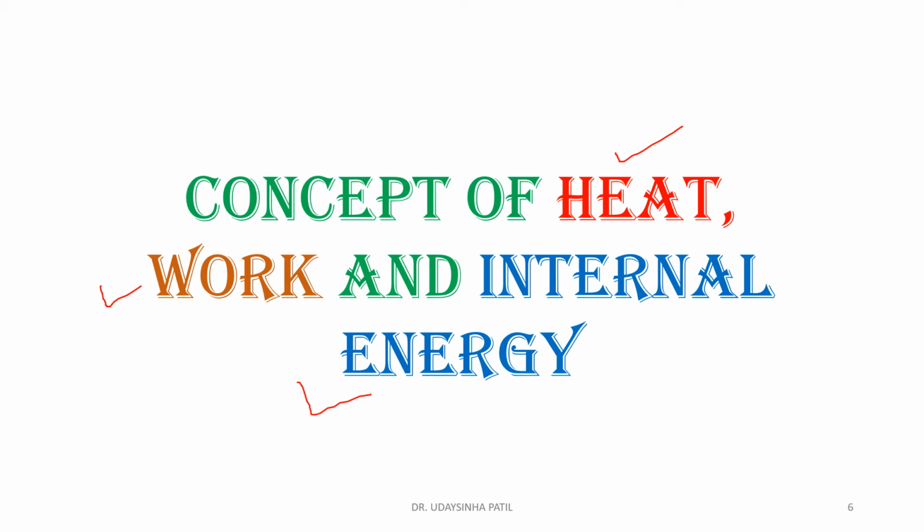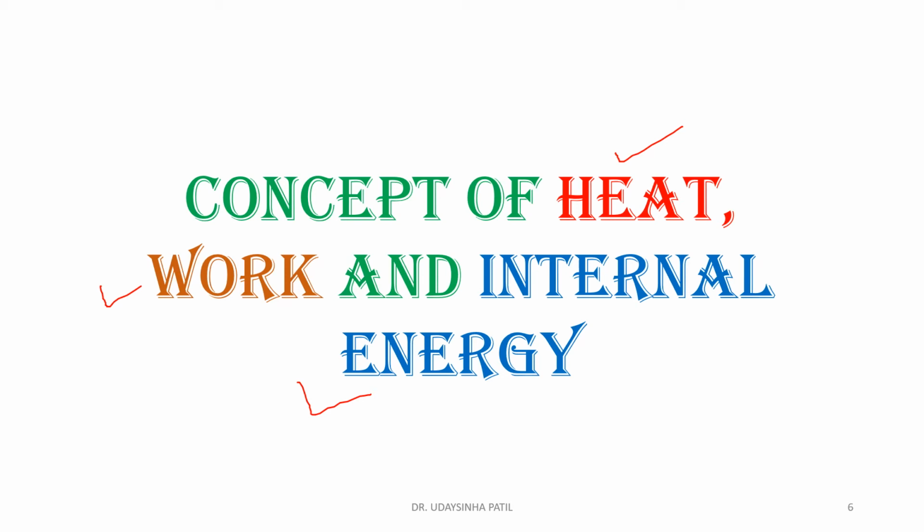Then there are intermolecular and intramolecular energies, which are bonding energies. Electronic energy and nuclear energy are also part of the internal energy. The total of all the possible kinds of energies is called the internal energy.